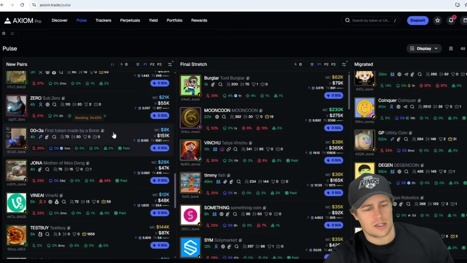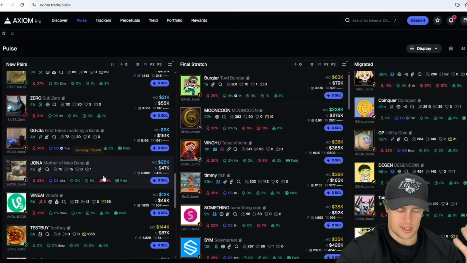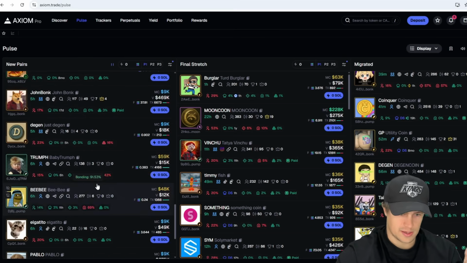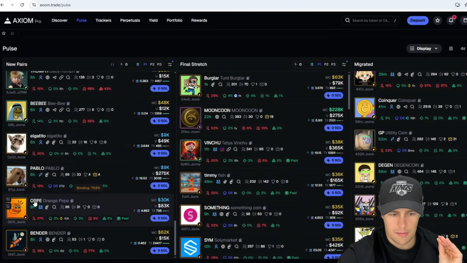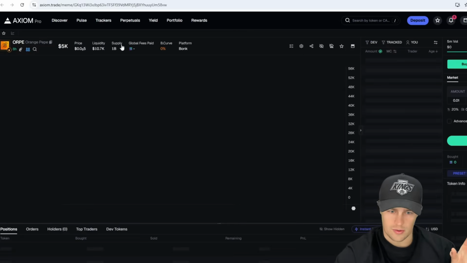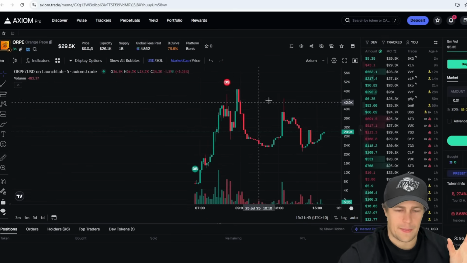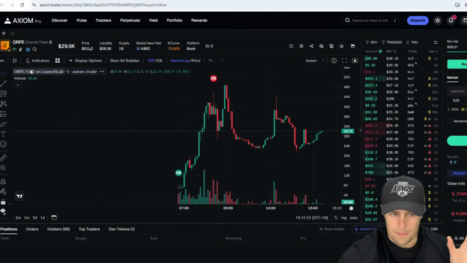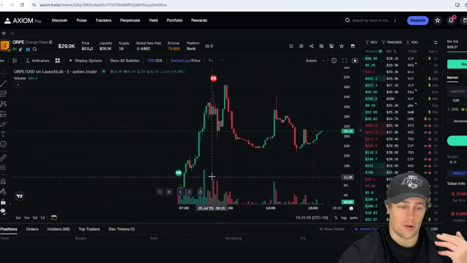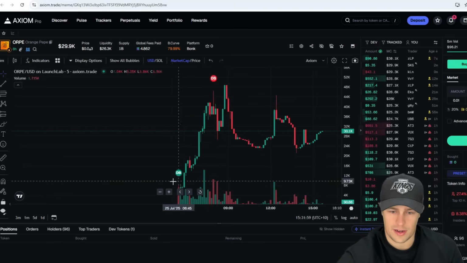So the first thing you want to do, once you've got that out of the way, you understand that there's no bundling associated. Take a look at some coins and find one you think has a really good narrative. I saw this one before. We're going to use this as a good example. This is Orange Pepe. Now, the whole Pepe narrative is completely oversaturated, right? That's absolutely fine. With the bonk narrative going on, this whole Orange Pepe maybe being on bonk could be a little bit of a narrative to go off.